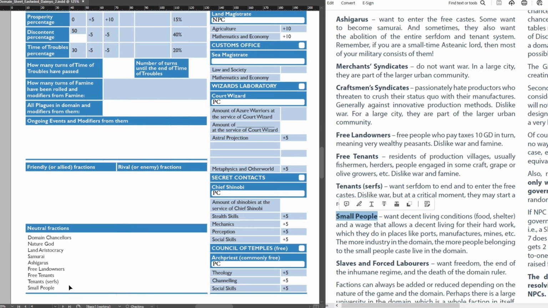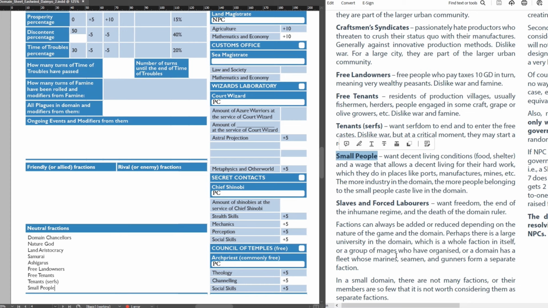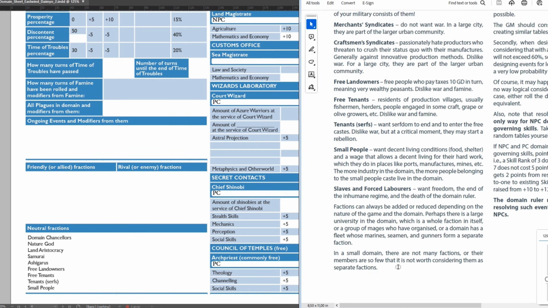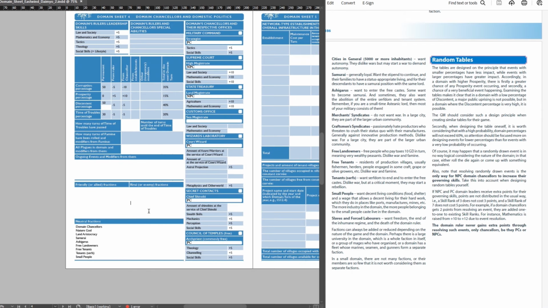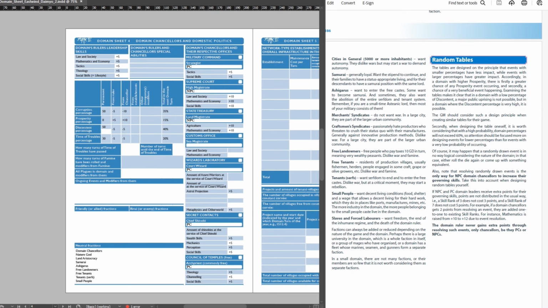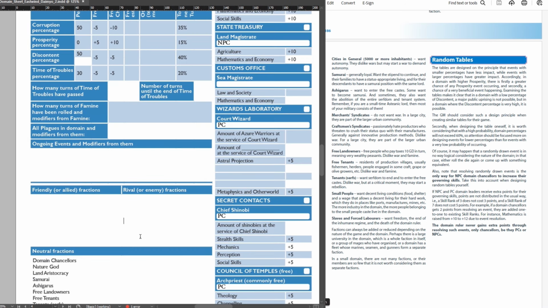So, all those factions start out neutral and may change to friendly or rival depending on the events rolled and the player actions, or just how the campaign plays out. You could start out the game with the local nobles as player rivals, for example, or a local nature god hating them.